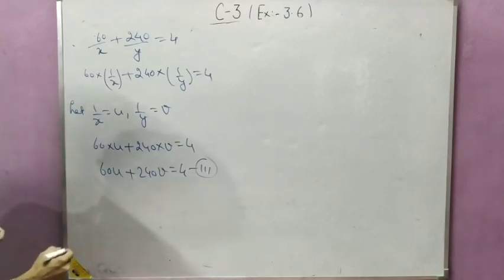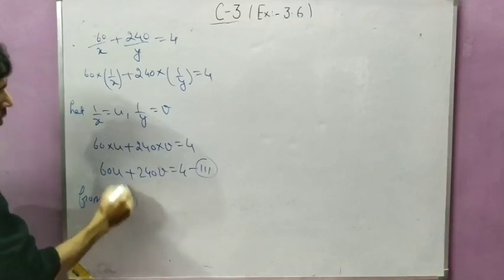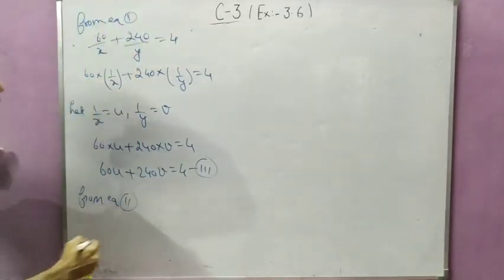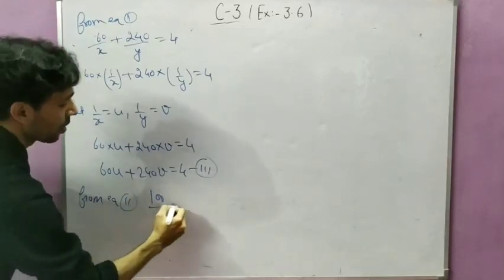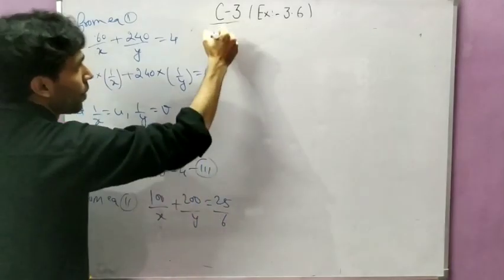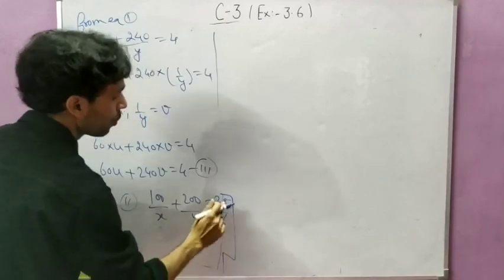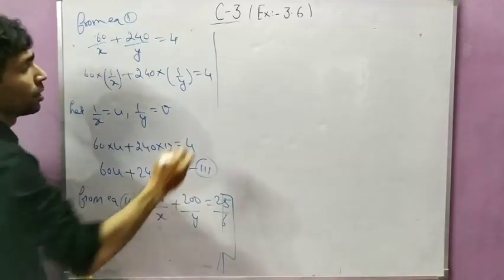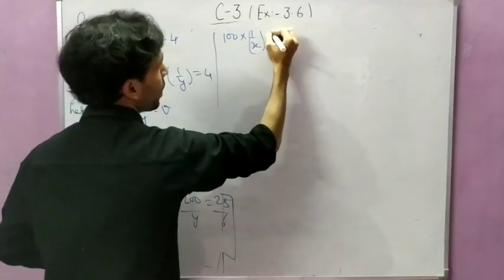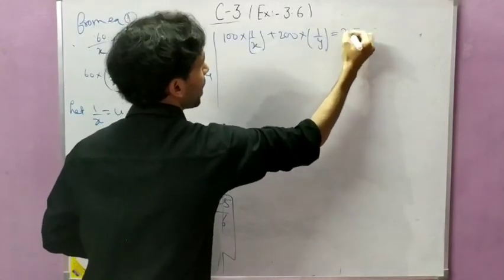Same we will do for equation number 2. So equation number 2 was 100 by x plus 200 by y is equal to 25 by 6. Same thing we will do, whatever we have done for equation number 1. So it can be written as 100 into 1 by x plus 200 into 1 by y equal to 25 by 6.